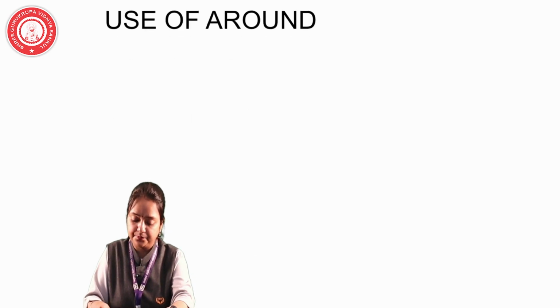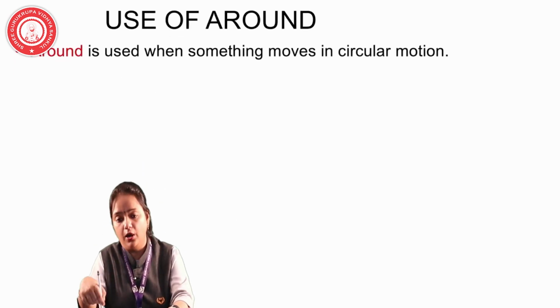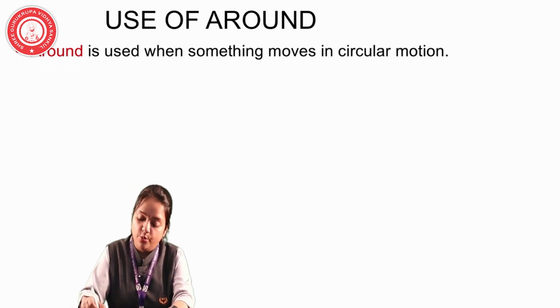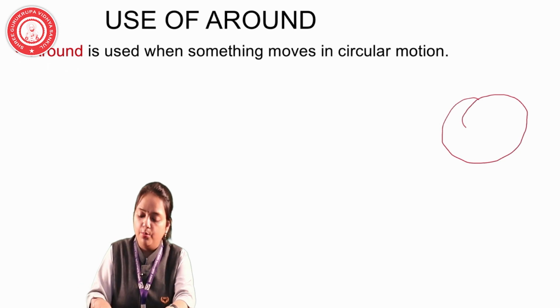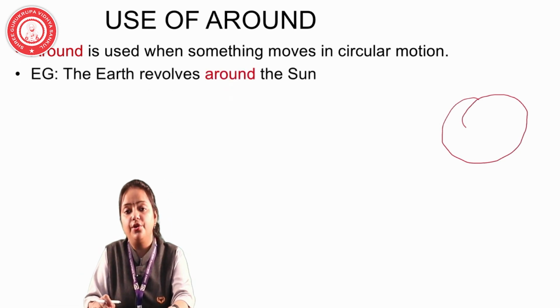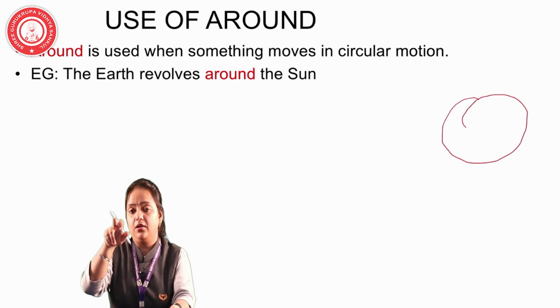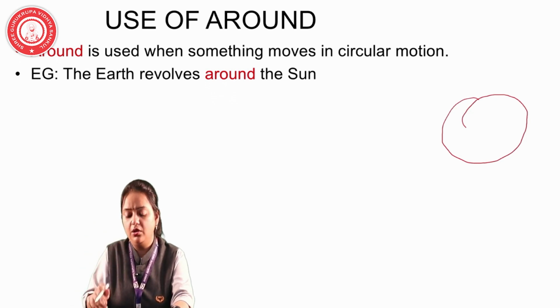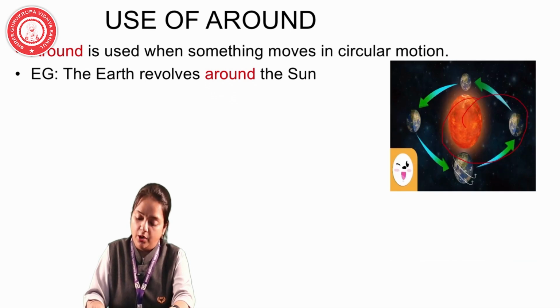Next, use of around. Around, when is it used? Yes, when something moves in a circular motion. The earth revolves around the sun. So, for showing movement in a circular motion, we use the word around. Just you can see.